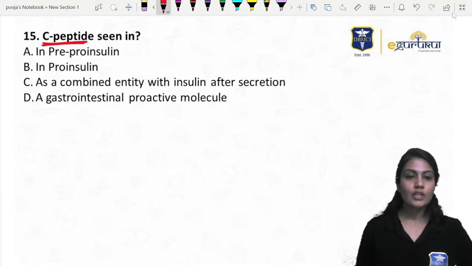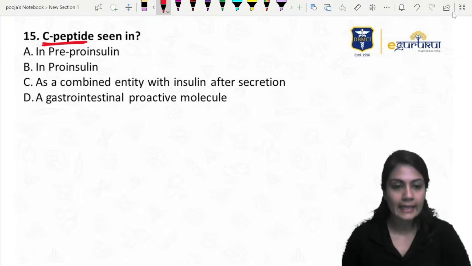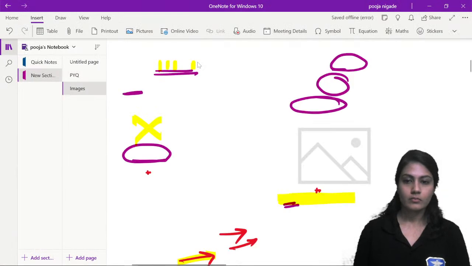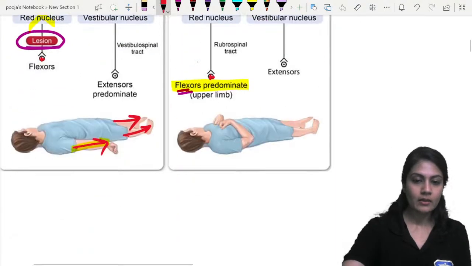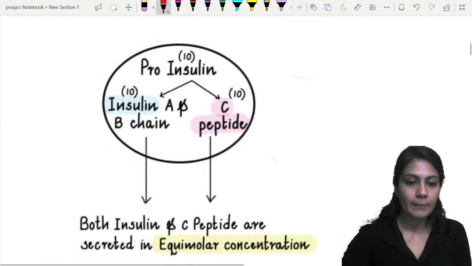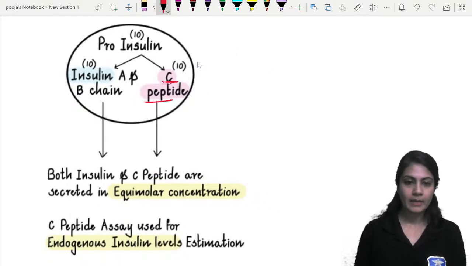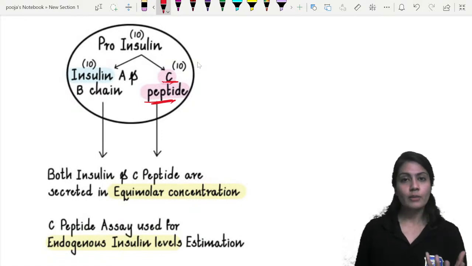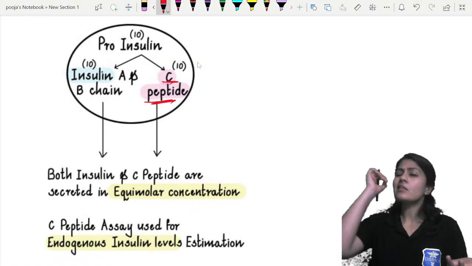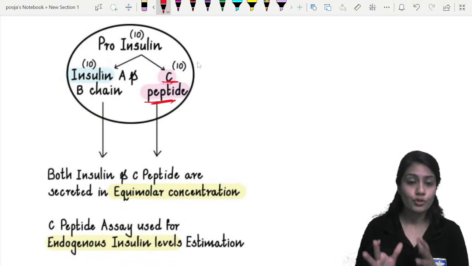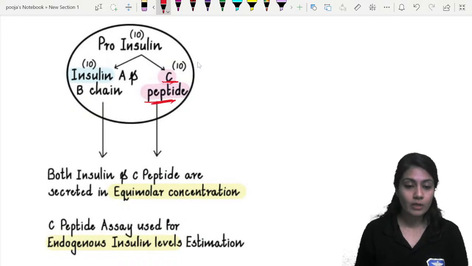C-peptide. C-peptide is seen in which type of insulin? We already discussed that in the questions also. What is the role of C-peptide? The number of insulin molecules that get released, the exact same amount of C-peptide will be released into the blood. And that's why we use it for endogenous insulin levels.